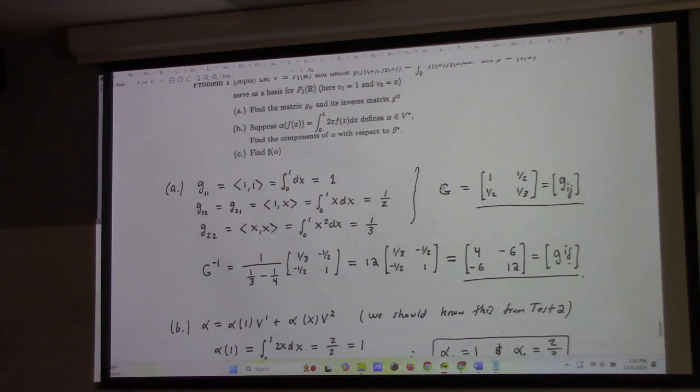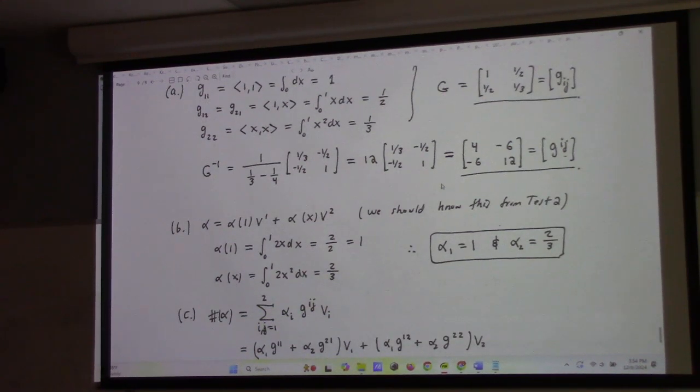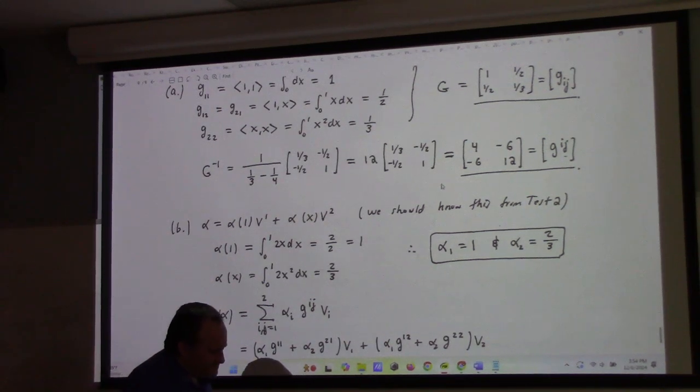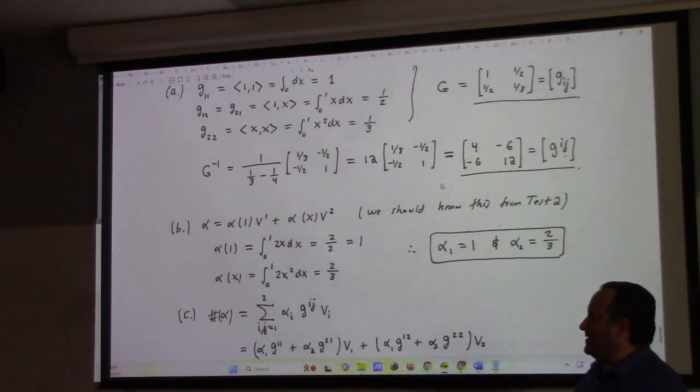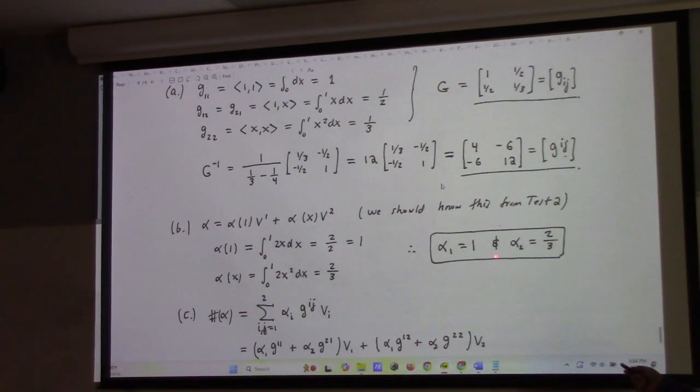Most people got B. You guys are a little shaky on part B, even people who got it right. Components are numbers. I asked to find the components of alpha. So these are the components of alpha. Some of you, like 3 of you, have just written alpha equals 1 v1 plus 2/3 v2, upper 1 and upper 2. And that's not wrong, but to be fussy, that's not the components.